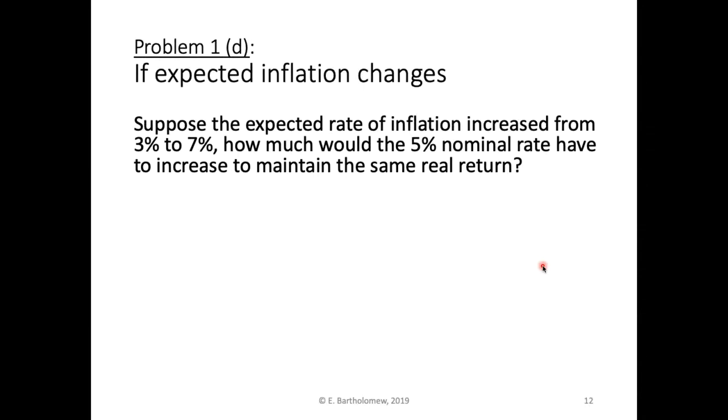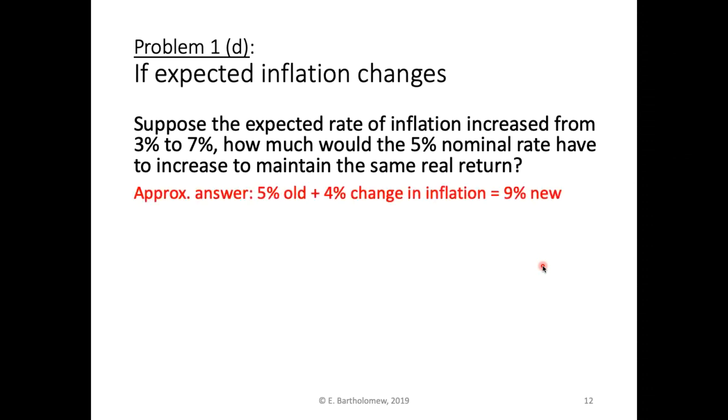Now, if expected inflation changes, so before it actually is realized, there's an increase in the expected inflation, that has a different effect. Suppose the expected rate of inflation increased from 3% to 7%. A 5% nominal return now is going to give us a negative real return. So if we wanted to have the same real return as we had with 3% expected inflation, what would the nominal return have to become?